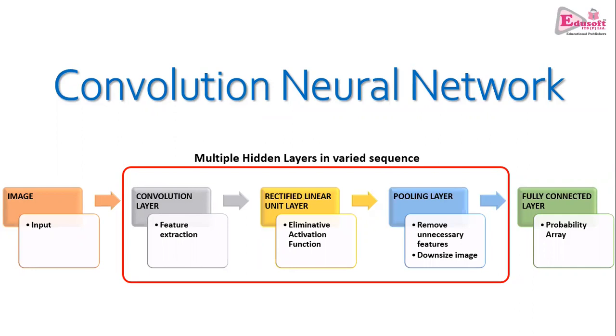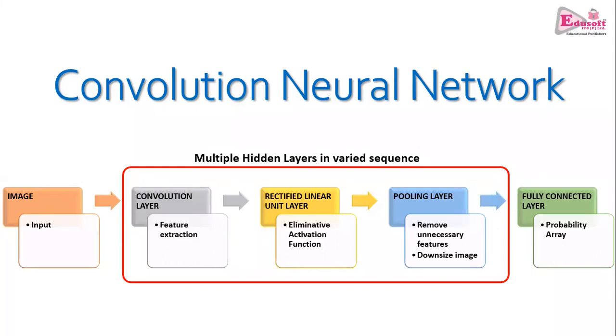In average pooling, what happens is, in the window, instead of taking the maximum value, all the values are added and their average is taken. So it could be max pooling or average pooling that happens in the pooling layer. The image is further scaled down into a very small image containing the exact features that are there. One exact feature would be an edge, one would be a curve or a corner. All those exact features are taken out of the images and arranged together in a straight vector. That vector is called the fully connected vector, and that is called the fully connected layer. Each pixel represents a particular feature of the image, and each pixel is given a weightage for prediction.